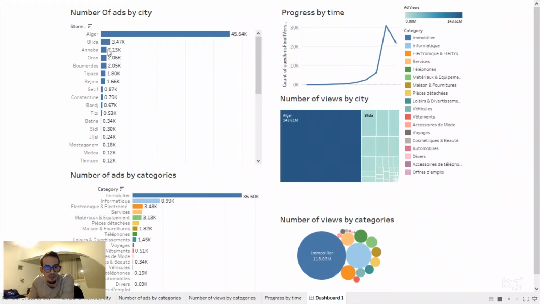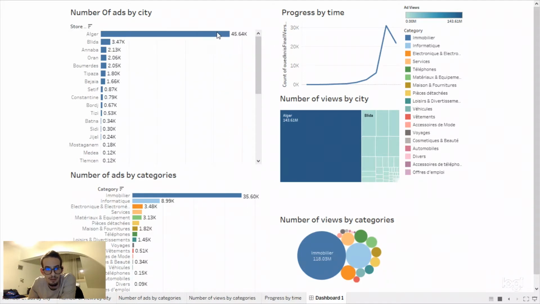Okay, as we see here, we have Alger, Blida, Naba. Those are states in Algeria, and this is the number of ads by city.